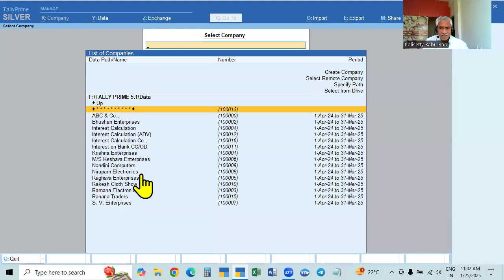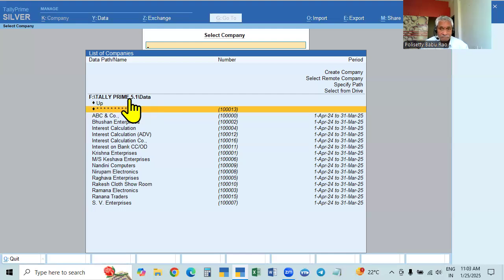If it is at the beginning of the year, it will not be a problem. We can create the company and enter the data. Suppose it is in the middle or at the end of the year, we have to make entries for the whole year. It will be tedious work, and also a problem. That is why the original data can be copied and stored in some other location, which means any other drive that is not the original drive. We should not keep the copy of the data in the same folder. So go to some other folder, some other path.